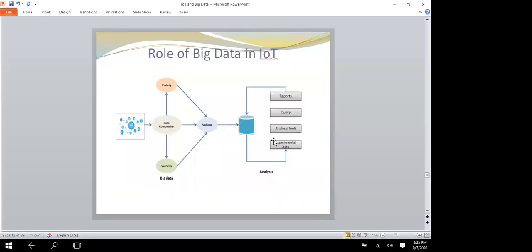Next, a simple one: the role of big data in IoT. First, there are the IoT devices, and all the data has the three V's: variety, volume and velocity. All the data has to be given, then it is analyzed, and the analysis is given to the user. So this is the basic thing used with IoT, the role of big data in IoT.